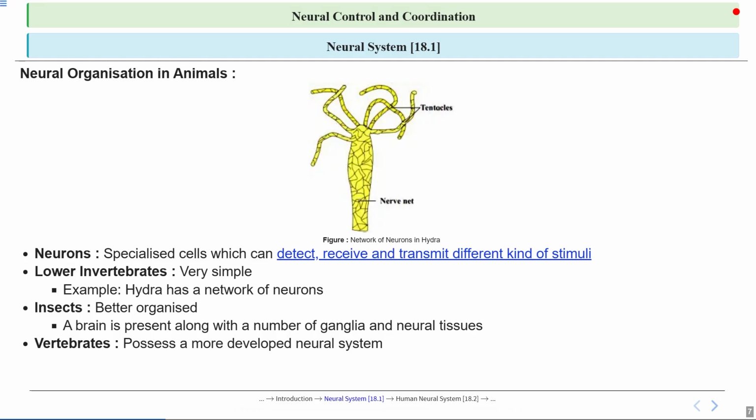Talking about vertebrates, which are animals with a backbone, they have a more developed neural system compared to invertebrates. This means their nervous system is more complex and advanced, allowing them to process information faster, respond to their environment more effectively, and perform more sophisticated behaviors. This can be explained through the presence of a well-organized brain and a spinal cord, which are key parts of the CNS, or central nervous system, in vertebrates. So vertebrates possess a more developed neural system.